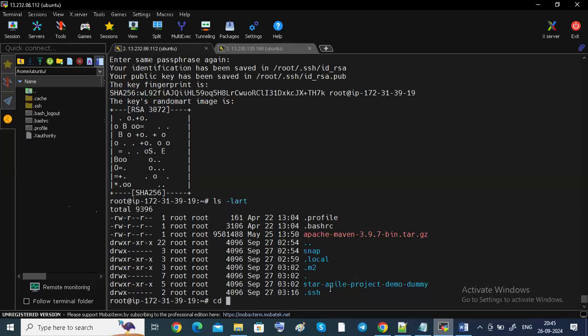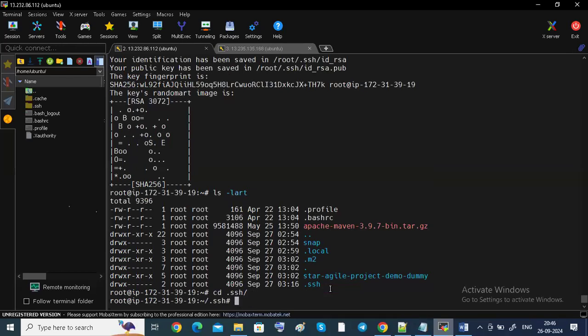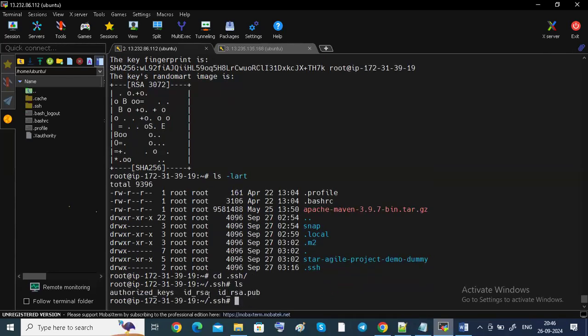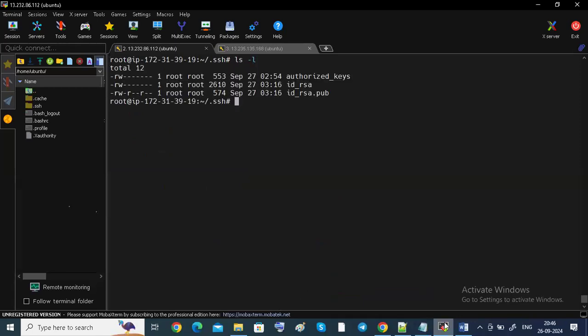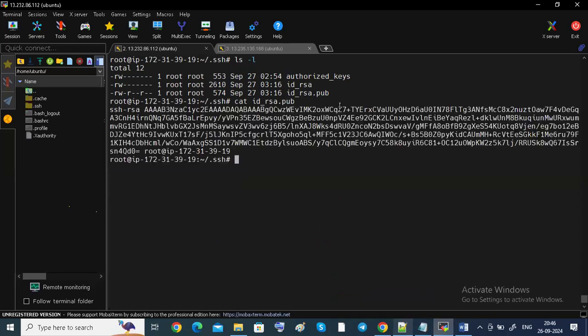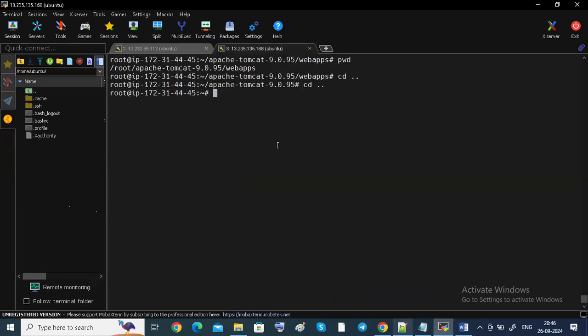See this, cd .ssh. Okay, you can see there, keys are created or not? Keys are created, guys. Keys are created. So cat id_rsa.pub, the public key, guys. We have to copy this public key. Where do we have to copy?